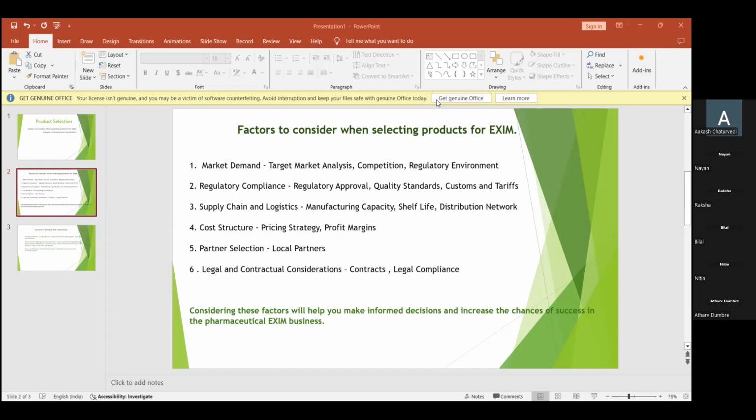The partners in this situation should also have reliable knowledge in import and export, whether it is the local distributors, the agent, or the joint ventures, who can understand the market and also have a good reputation. So this is about the partner selection. And next comes legal and contractual consideration.